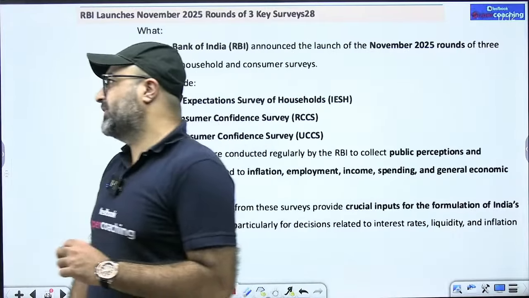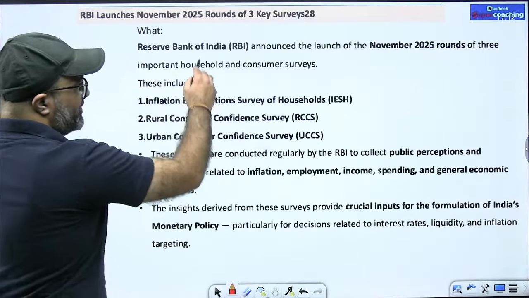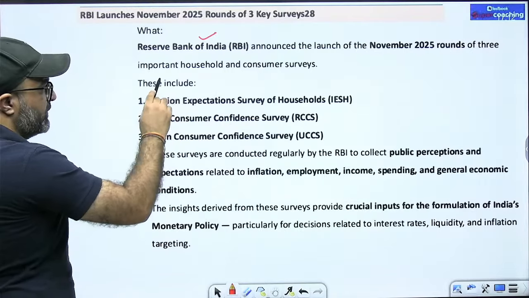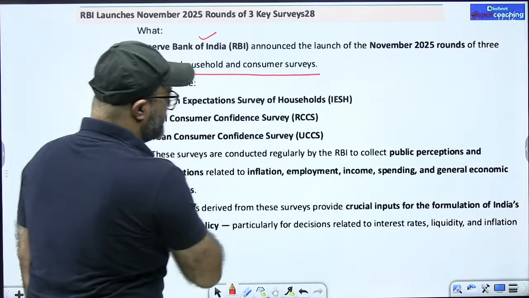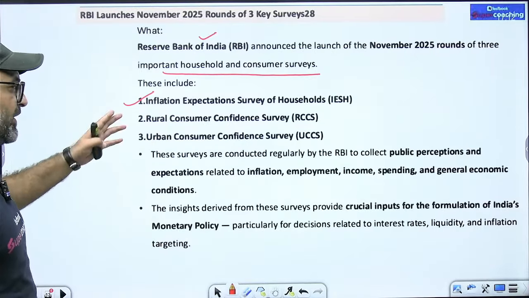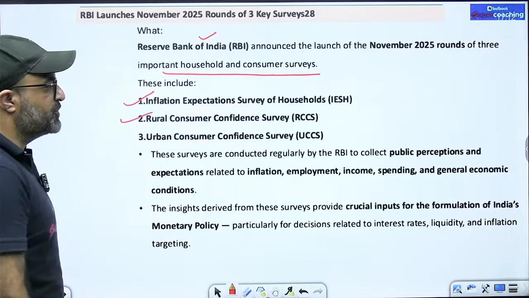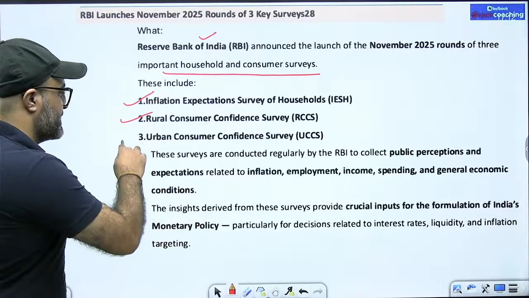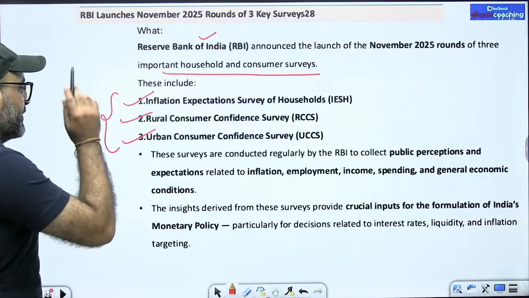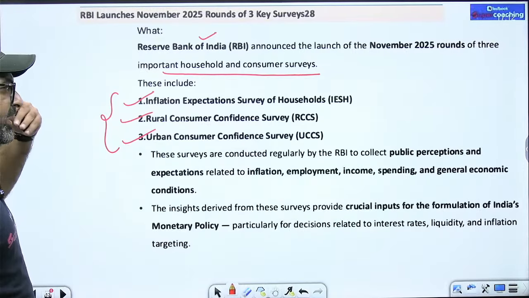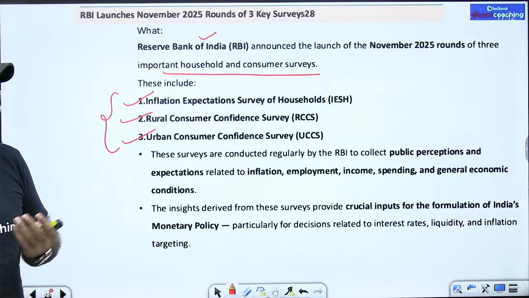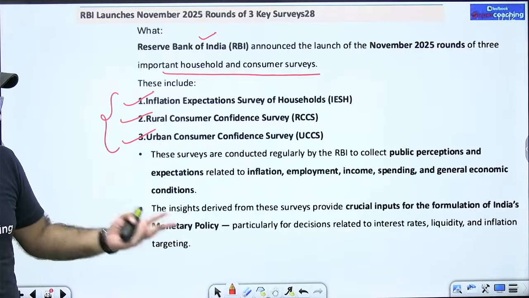So the first point is that the Reserve Bank of India has announced the launch of the November 2025 round of 3 important household and consumer surveys. These surveys are: first, the inflation expectation survey of households; second, the rural consumer confidence survey; third, the urban consumer confidence survey. These are the 3 surveys which have been initiated by RBI for the November cycle.